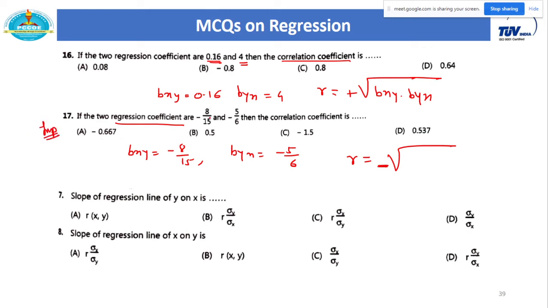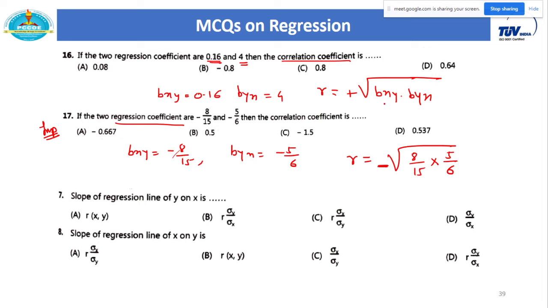So when both values are negative, while calculating the coefficient of correlation, consider a minus sign there. It gives me 8 by 15 multiplied by 5 by 6, because minus minus becomes plus. But in this answer you have to give the minus sign. This is your final answer. So this is the sign convention. If both values are positive, then only consider the positive value, otherwise you have to consider the negative value.